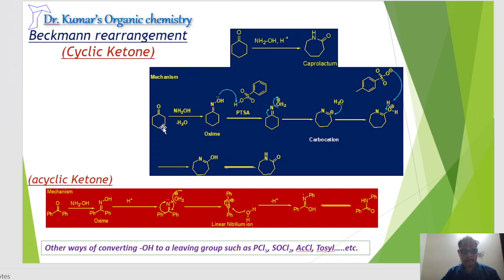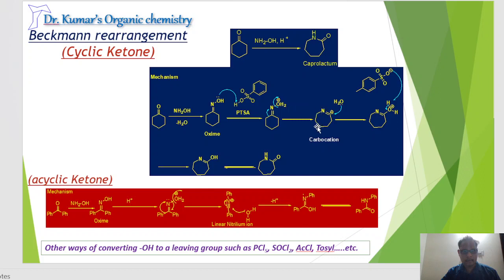Well, coming to the mechanism. Cyclohexanone, after treatment with hydroxylamine, forms the corresponding oxime. Now the OH can take H from the PTSA, then it forms OH2 plus, which acts as a leaving group. The group trans to the leaving group migrates to the nitrogen, then water leaves.